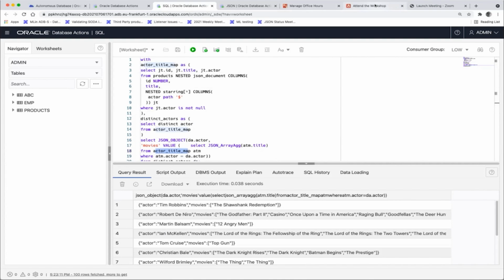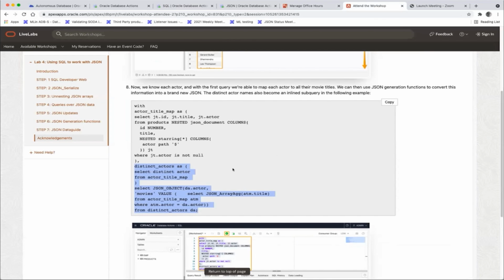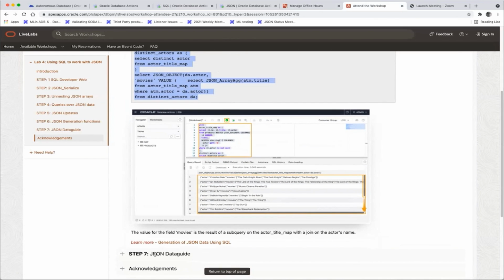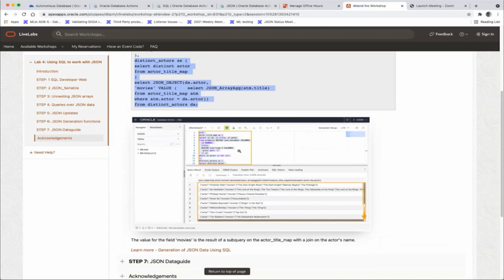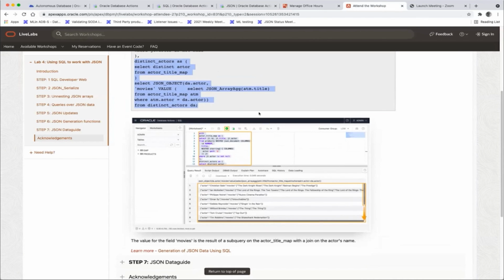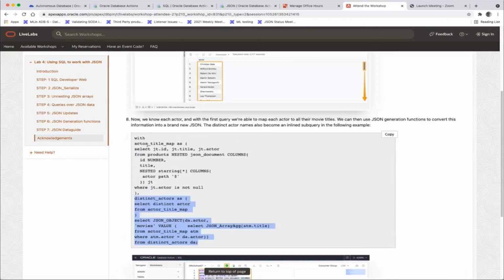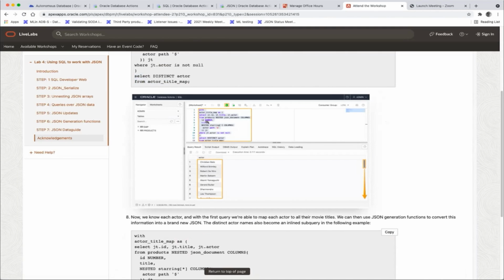So this is just a very quick overview of this lab that not only explains how to work with JSON or what JSON is, but also how to work with it using these collections, the SODA or document store API, and then also gives you a good understanding of what SQL operations are possible. So with this workshop, you get a good tour around all the capabilities that exist.